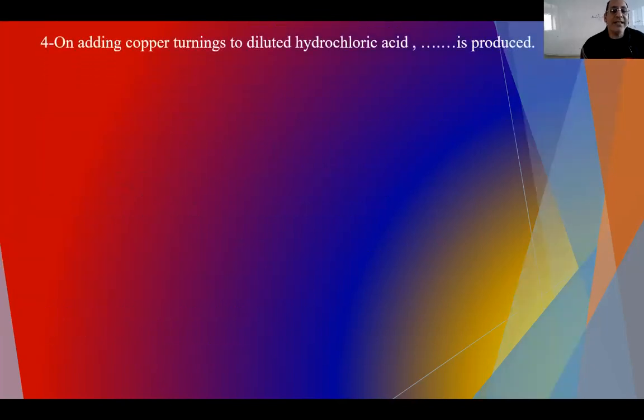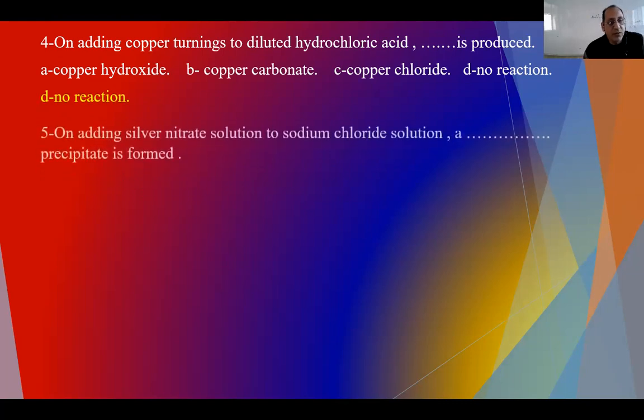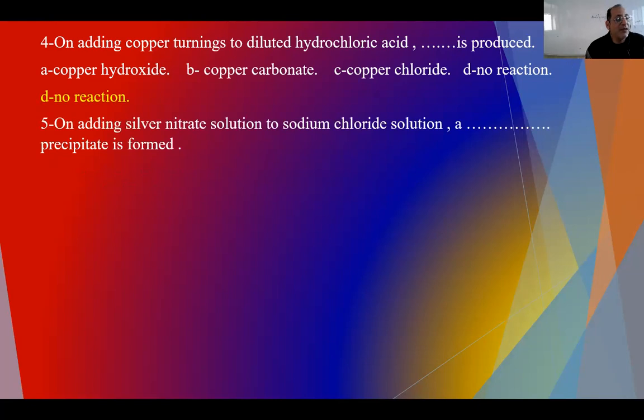A. On adding copper turnings to dilute hydrochloric acid, which gas will be produced? Of course, hydrogen gas. But with what? Copper with hydrochloric acid. Of course, copper chloride, and the hydrogen evolves. Okay. But let's go back and check something before we solve. This is a substitution reaction, so I must first think whether the copper is going to replace the hydrogen or not. We find copper below hydrogen in the chemical activity series, so it cannot replace it, so there is no reaction. So you must think about the chemical activity series before substitution.